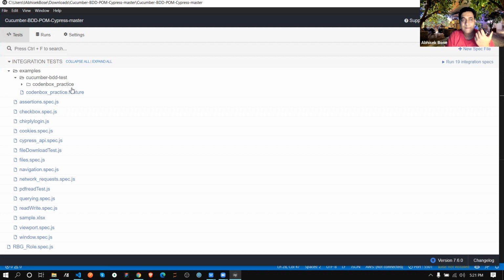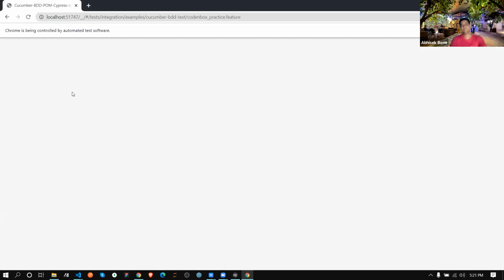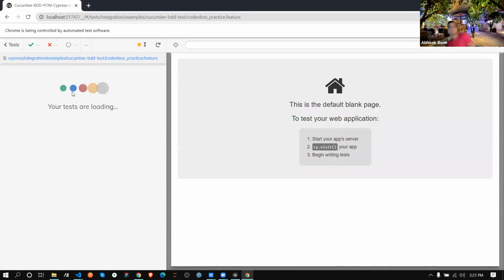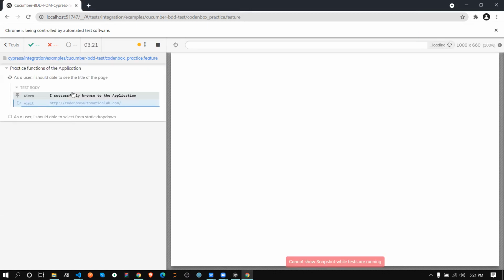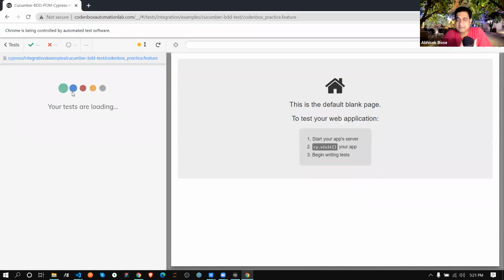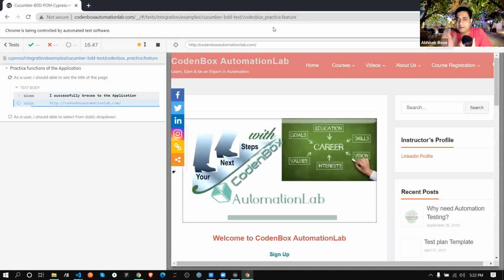Got it? So now I'm clicking on this feature. Let's see. Why can't we write all these files under the master folder? Why do we need another subfolder? As I just mentioned, because of what you write in the feature file. See, this is the URL feature and this name only we are creating over there, so it should be a subfolder.